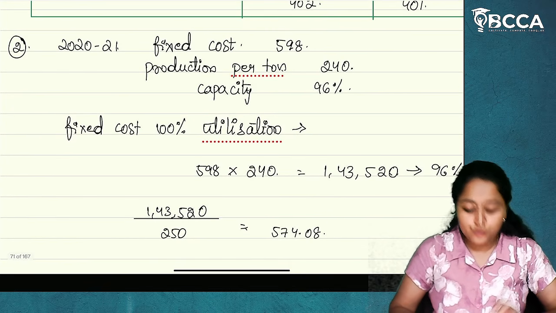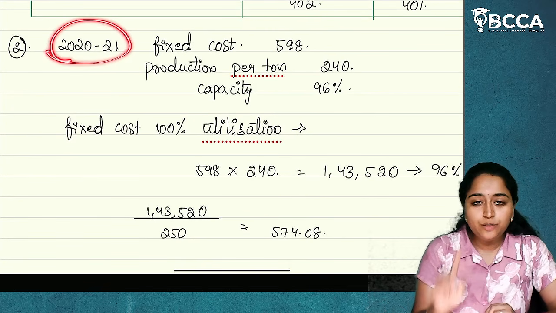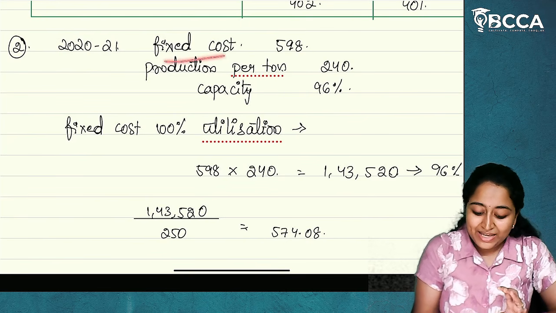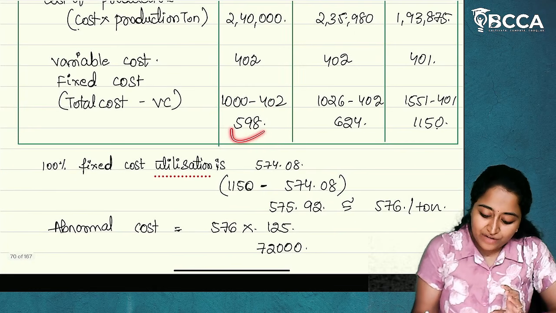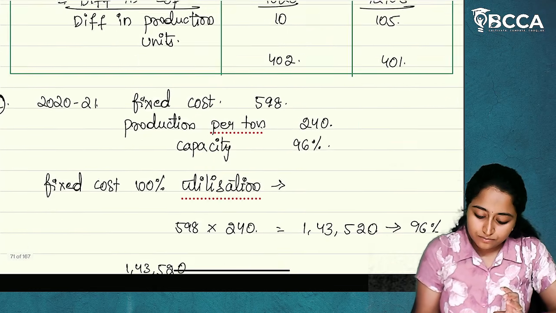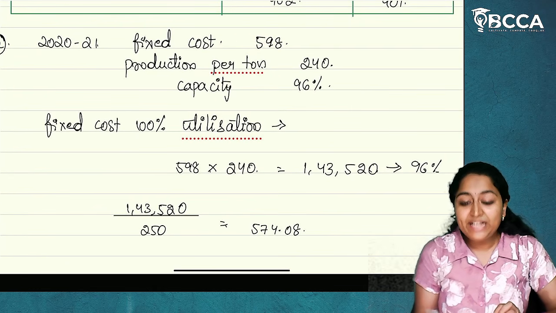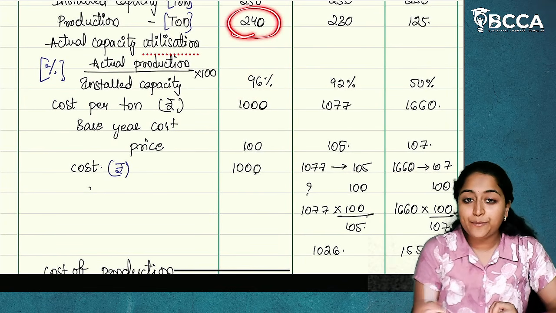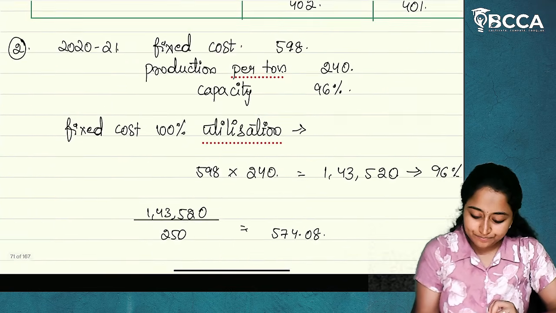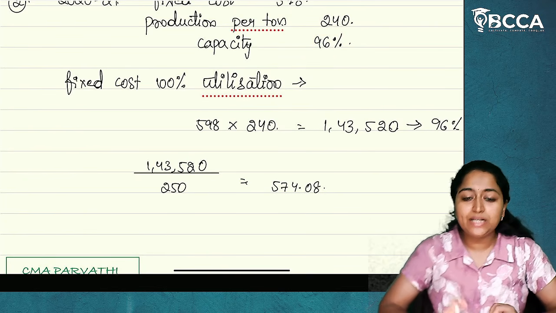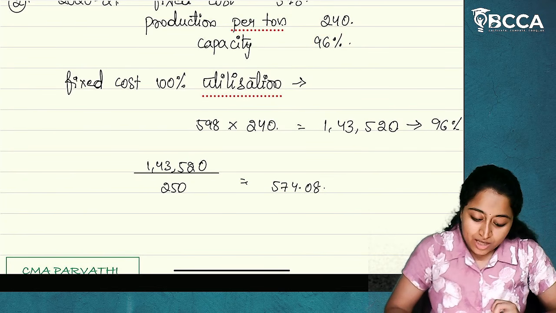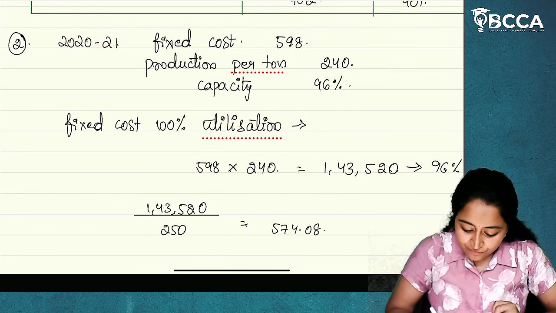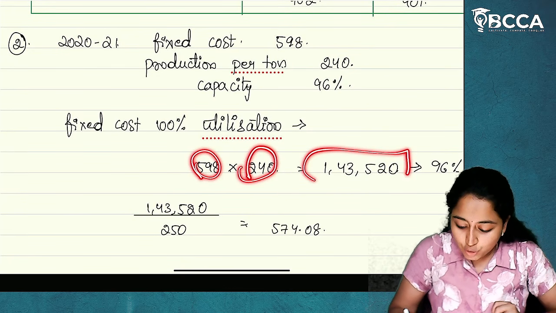Wait, I'll clear your confusion. Now, we have taken 2020-21 as the base year. In that year, what is the fixed cost? 598. 598 is for how much capacity? 96% capacity, and the production is 240 tons. Now, see, what is the total fixed cost in this particular year? 598 into 240, this is the total fixed cost.